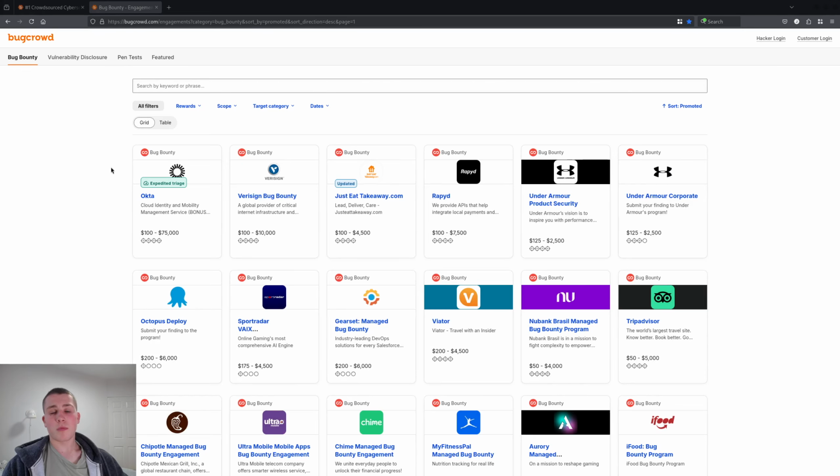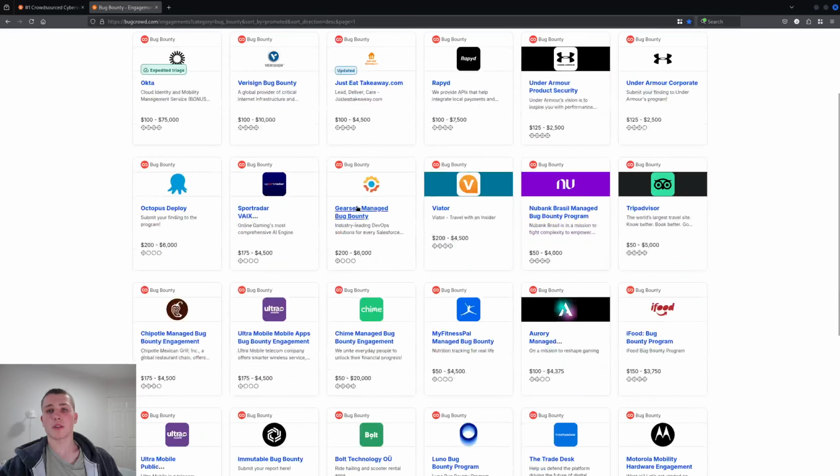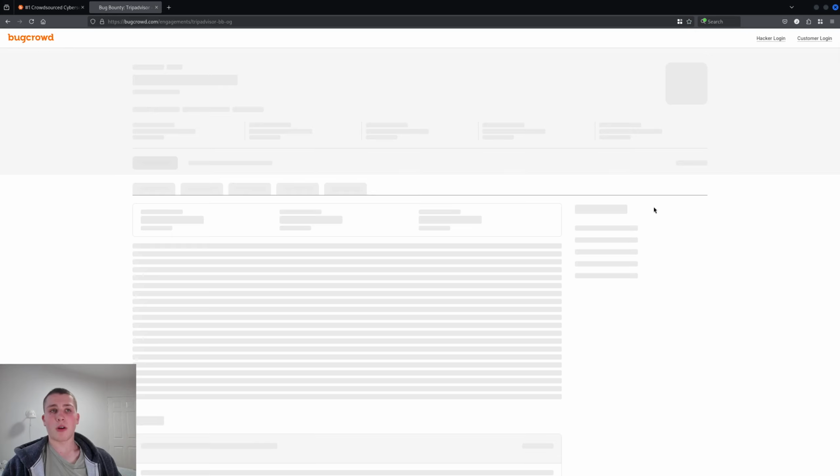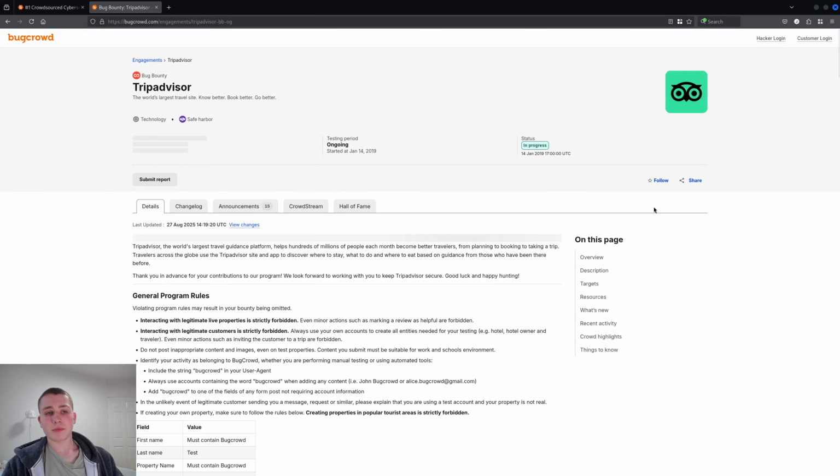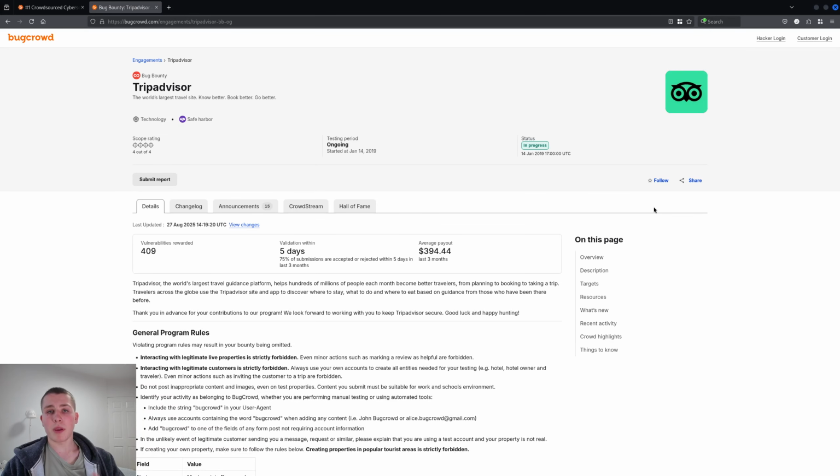So the first thing that I look for when I pick my bug bounty target is to pick a program that I actually use outside of just hacking, right? So for example, let's look at TripAdvisor, right? I like using TripAdvisor because of traveling and local country reviews, and I already know how it works, right? So by picking a program like this, I'm going to pick a program that I already enjoy using because I already use TripAdvisor normally.